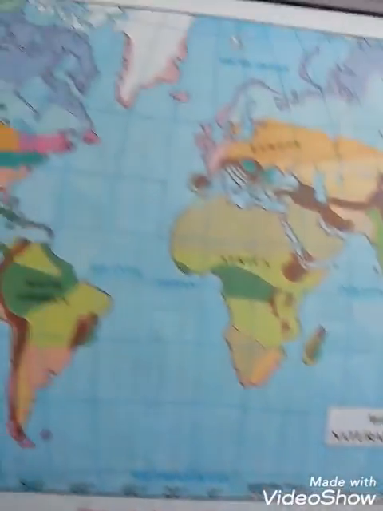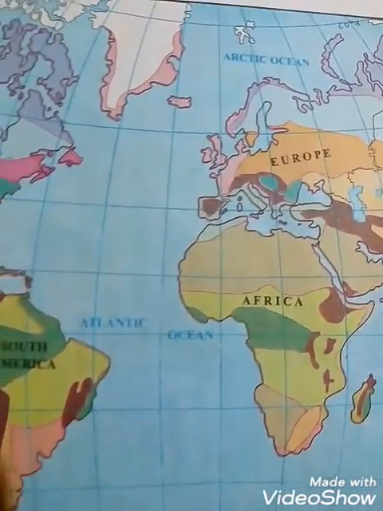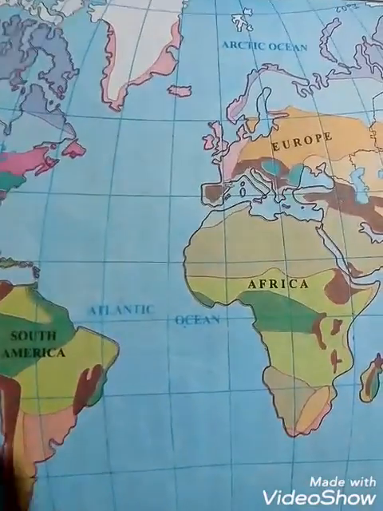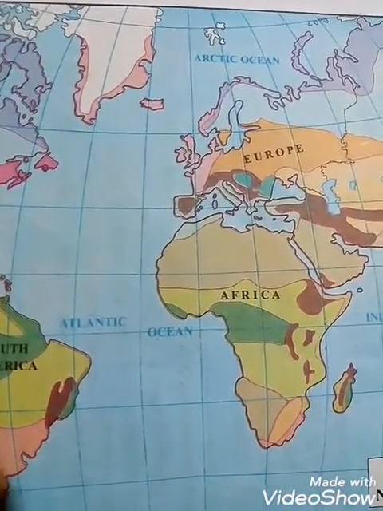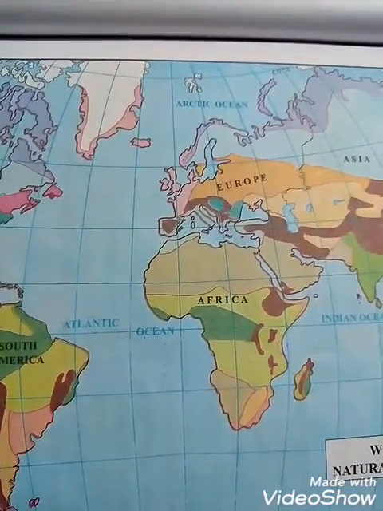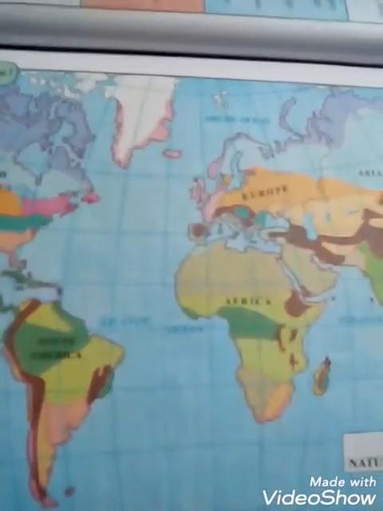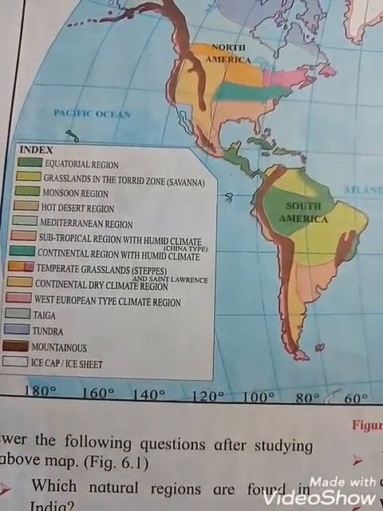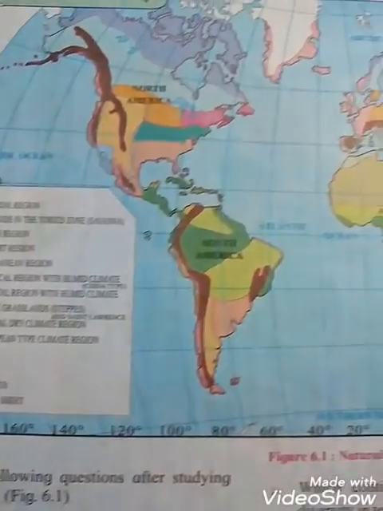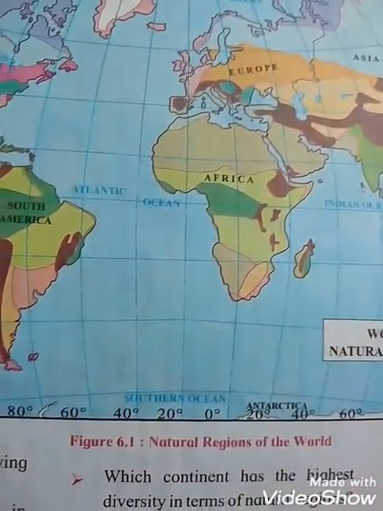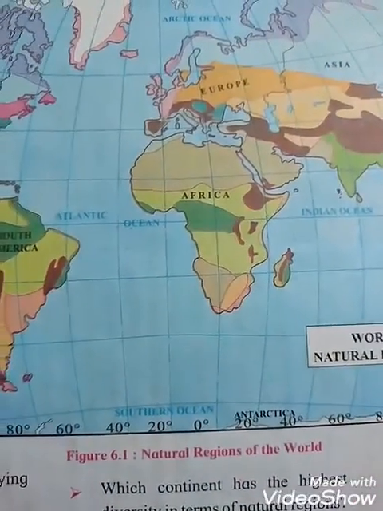You all know that the prime meridian passes through the West European region, hot desert regions, grassland, equatorial region, Mediterranean region, mountainous region, temperate grassland, that is the steppes region, taiga region, tundra region, and ice cap region. All this we can see with the help of the index. Okay students, we can find this out. So this is your world natural regions map, figure 6.1, natural regions of the world.